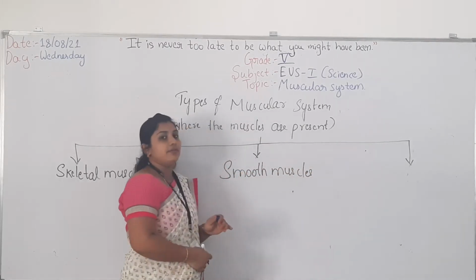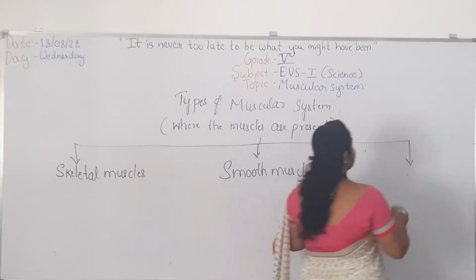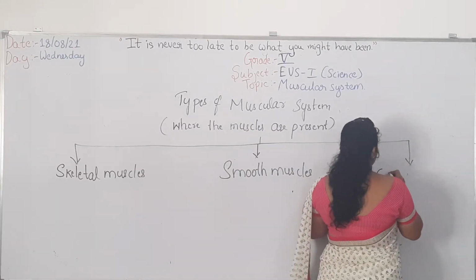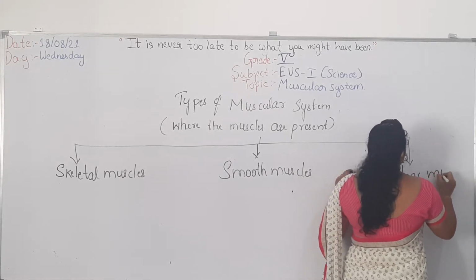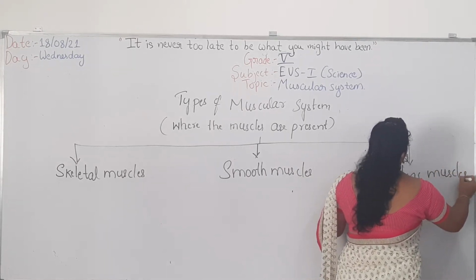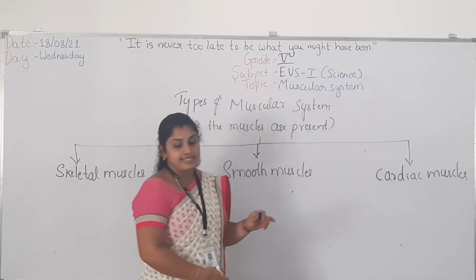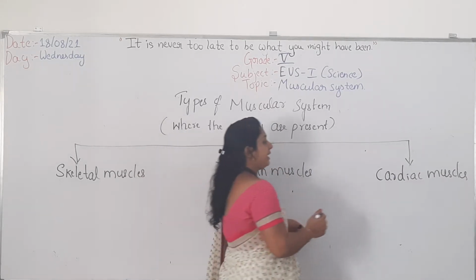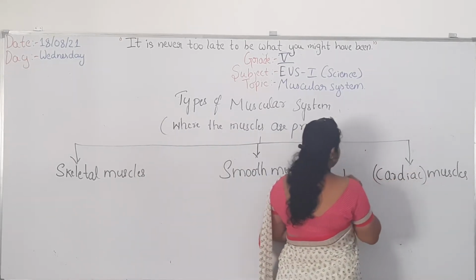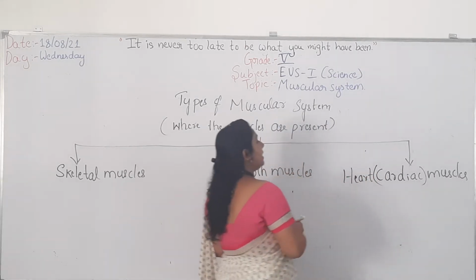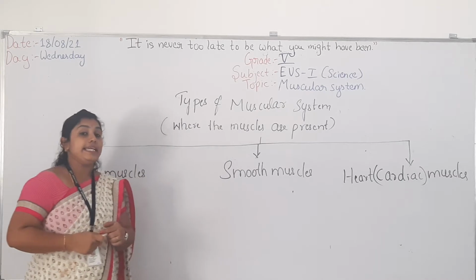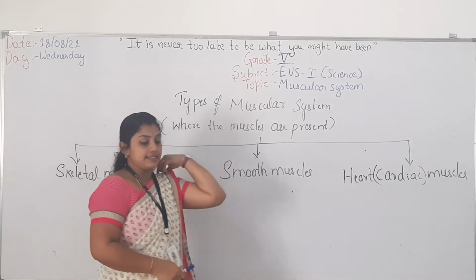The third one is cardiac muscles, which are also called heart muscles. So basically we have three types. We will see them one by one in detail in this class.